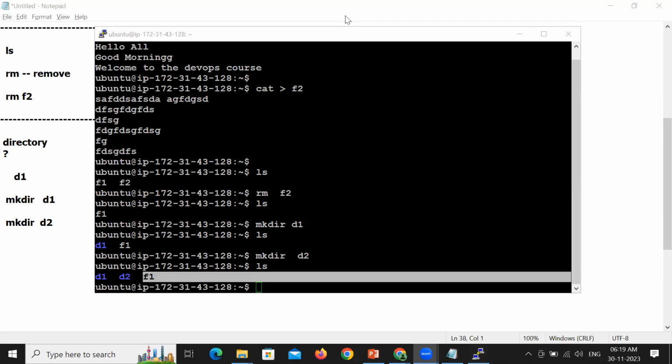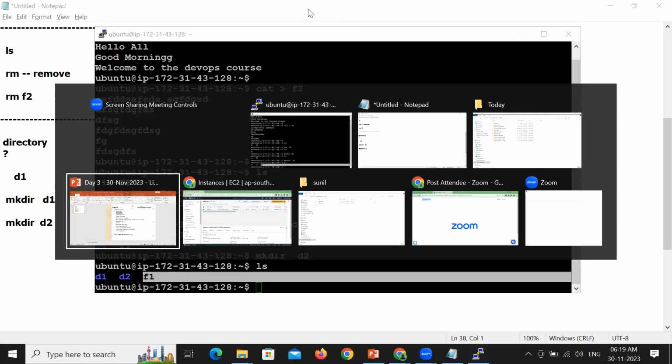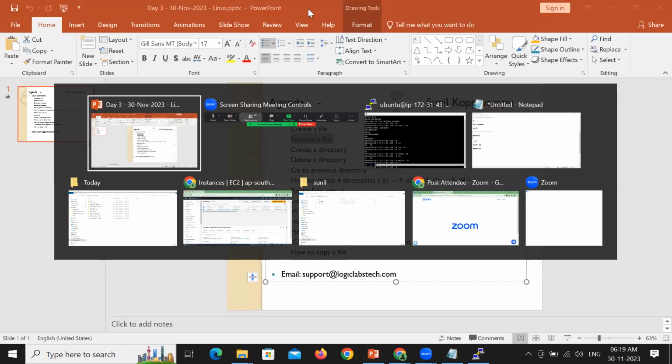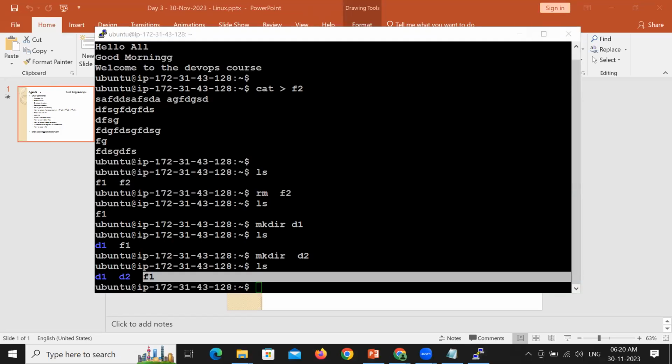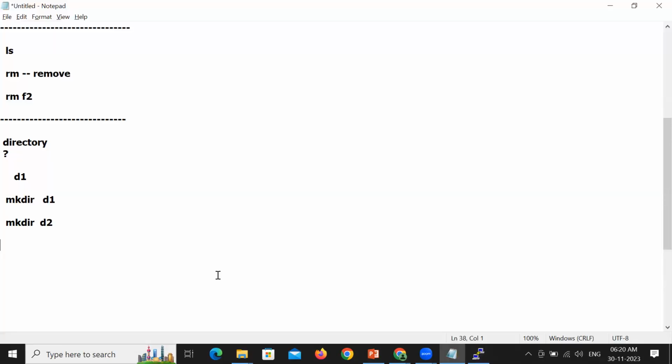Clear about this? Now, my question is, very important. Can we place a file inside a directory? Let's say we have a directory D2. Under D2, can I create a file, something like F5? Is it possible? Can we place files inside the directory?